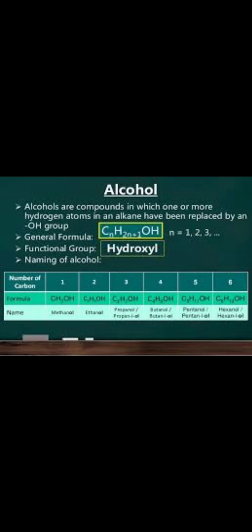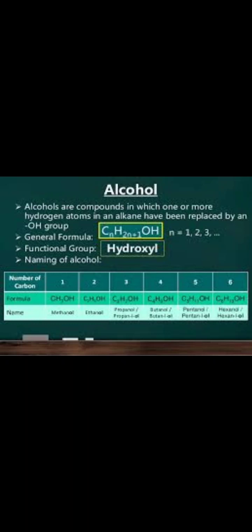So alcohols are compounds in which one or more hydrogen atoms of an alkane have been replaced by OH groups. For example, if we take any hydrocarbon, some of the hydrogens are replaced by the OH group. So this is the general molecular formula of the alcohols: CnH2n+1OH. We can also write it like this: CnH2n+2O, where n is equal to the integers 1, 2, 3. So this is the general formula of alcohols.